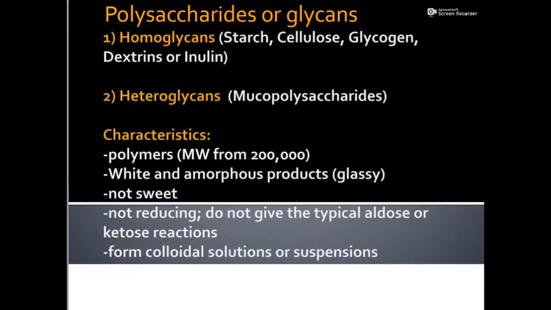Now, polysaccharides are polymers with a molecular weight of about 200,000, and they are white, amorphous products. They could be glassy, they are not sweet, they are not reducing, they do not give typical aldose or ketose reactions, and they form colloidal solutions or suspensions. As we all know, starch, cellulose, glycogen, dextrins and inulins all come under the category of homoglycans, and the heteroglycans contain mucopolysaccharides.